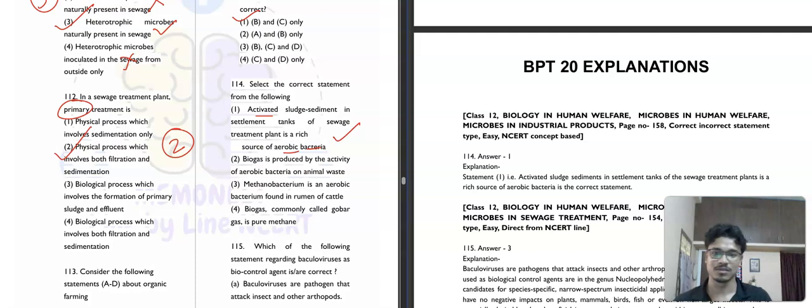Okay, so it is correct. Biogas is produced by the activity of aerobic bacteria on animal waste. No, it is produced by anaerobic bacteria. Then Methanobacterium is an aerobic bacterium. No, it is anaerobic. And biogas, commonly called gobar gas, is pure methane. It is not pure methane. It has methane, but it also has some other gases or other compositions. So the first option will be our correct answer.